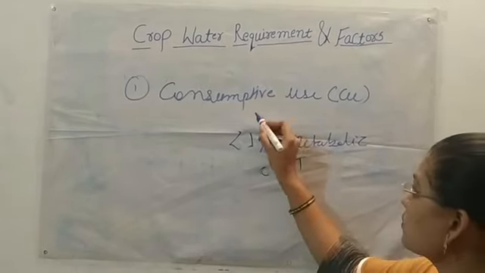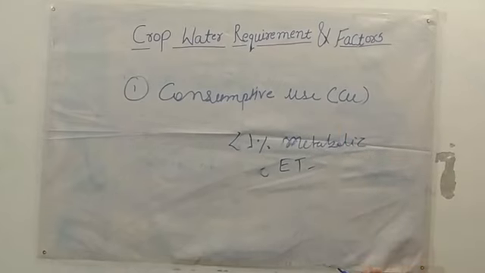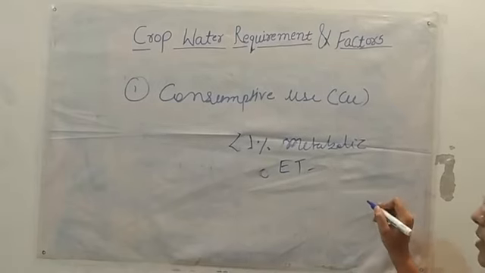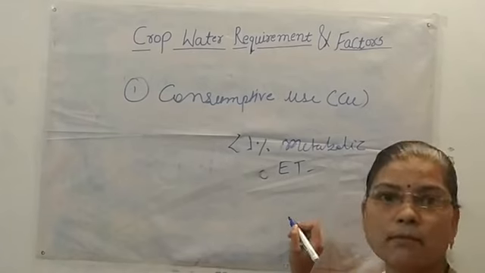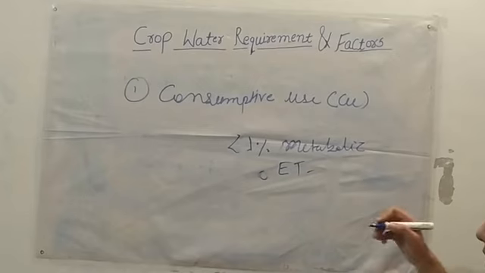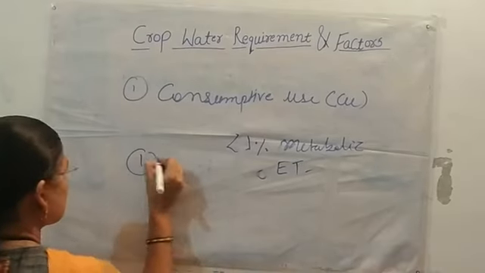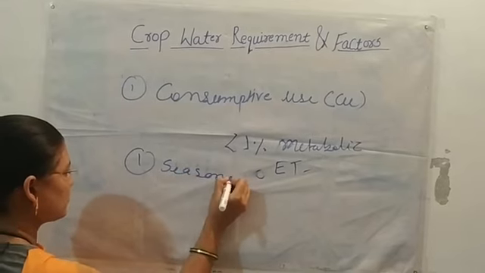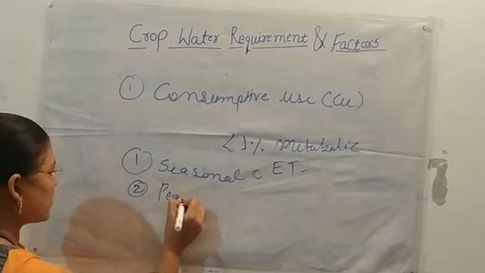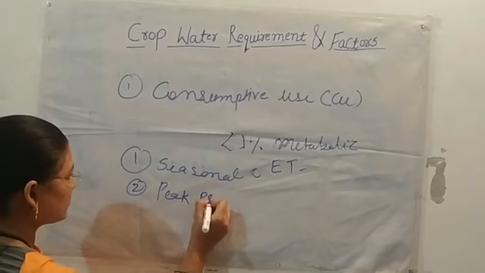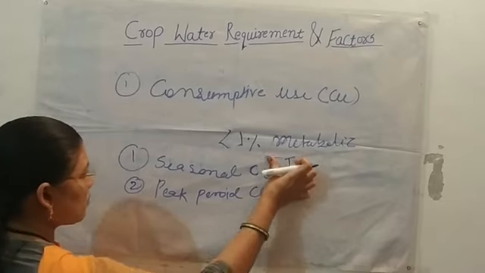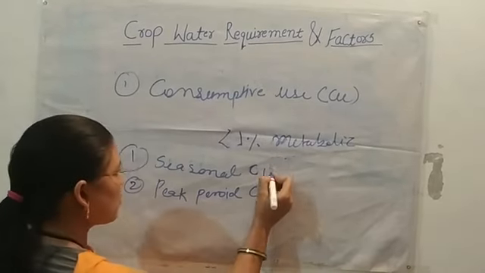So consumptive use of water is also called evapotranspiration required water, the water which is required for evapotranspiration. Consumptive use of water means the water required for its metabolic processes. We classify consumptive use of water into two types: first is seasonal consumptive use of water, and second is peak period of consumptive use of water.